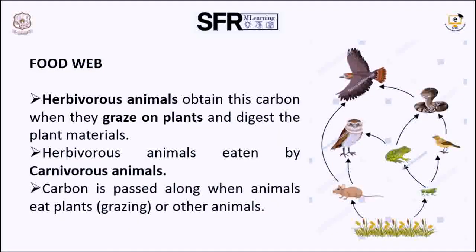Next is the food web. Herbivorous animals eat the plants. Herbivorous animals obtain the carbon when they graze on plants. These are the primary consumers. This carbon enters into the carnivorous animals because they are eaten by the carnivorous animals. This carbon is passed along when animals eat plants or other animals. This interconnection of plants and animals is called the food web.